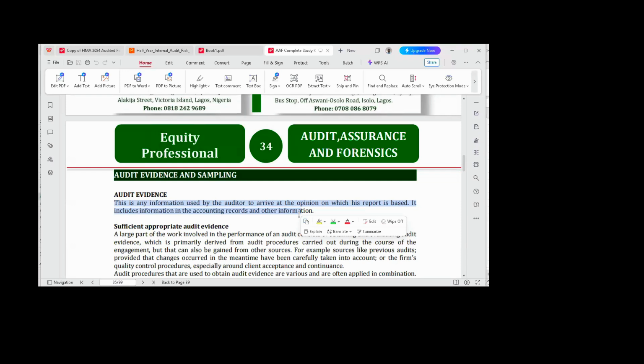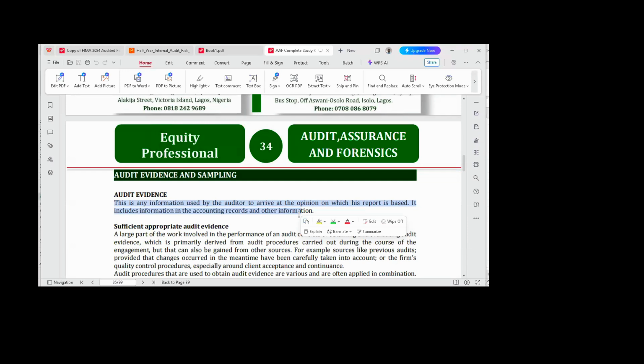So this aspect we are discussing now is very, very, very important in any audit engagement. If you miss it at this point, in the gathering of evidence, then you have missed everything about the auditor's report or the audit engagement.